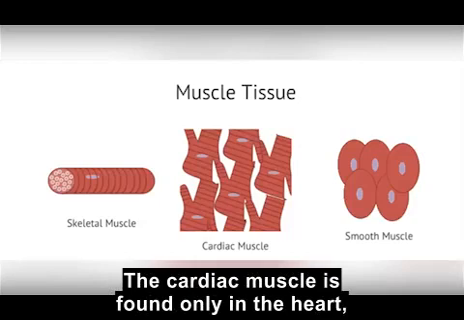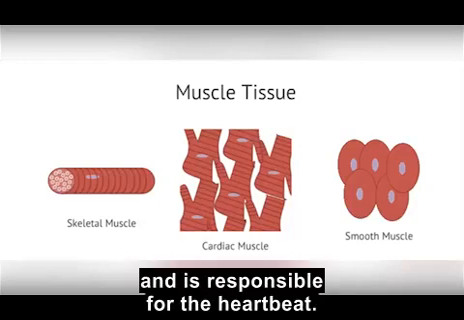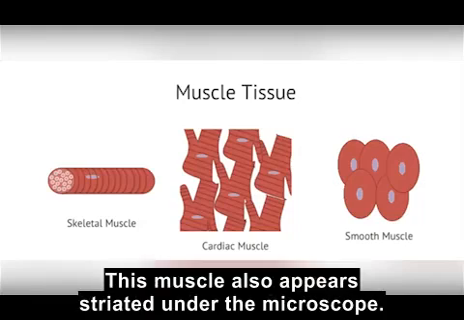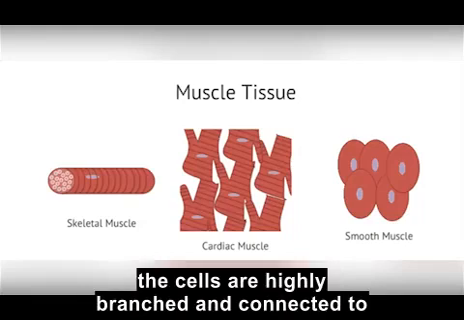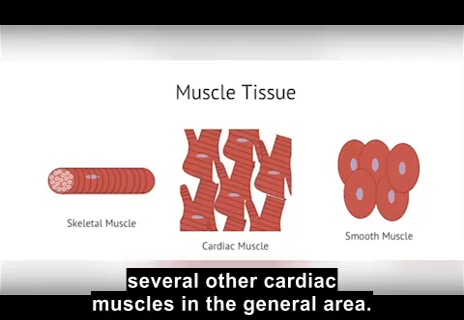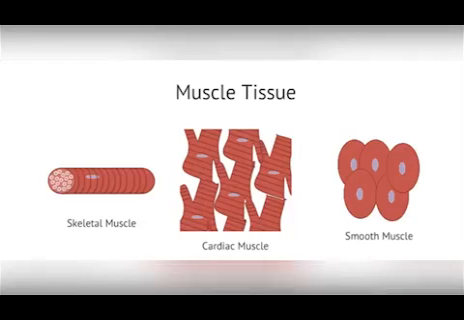The cardiac muscle is found only in the heart and is responsible for the heartbeat. This muscle also appears striated under the microscope, but unlike skeletal muscles, the cells are highly branched and connected to several other cardiac muscles in the general area.